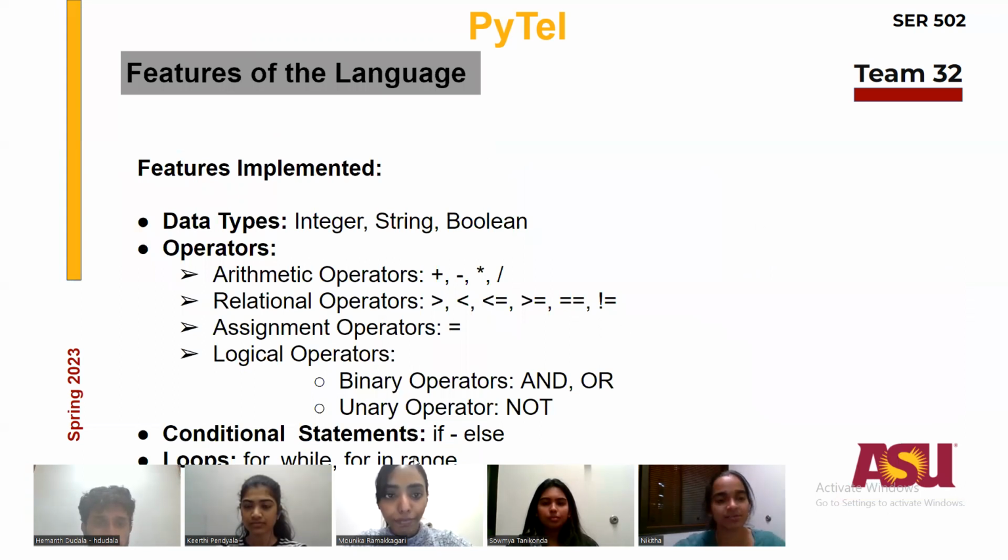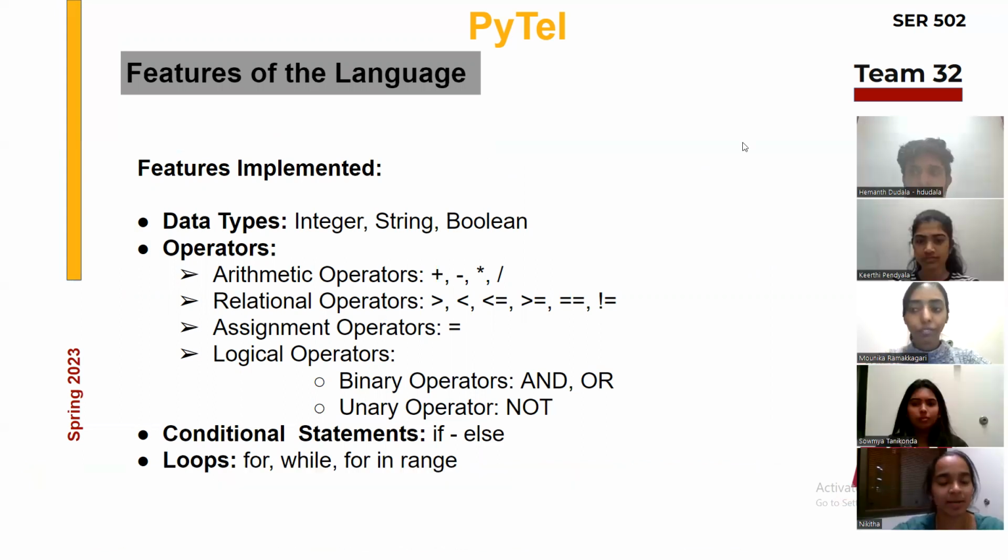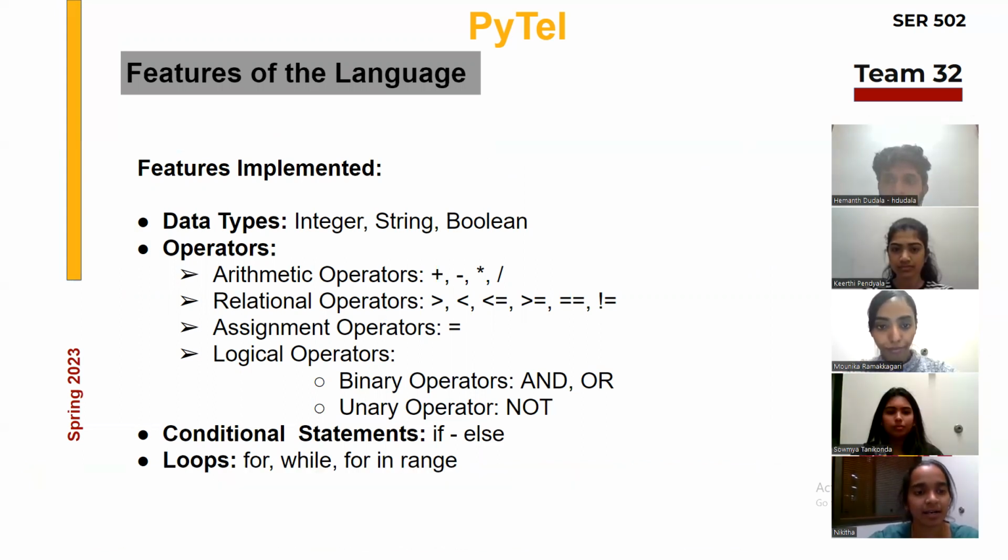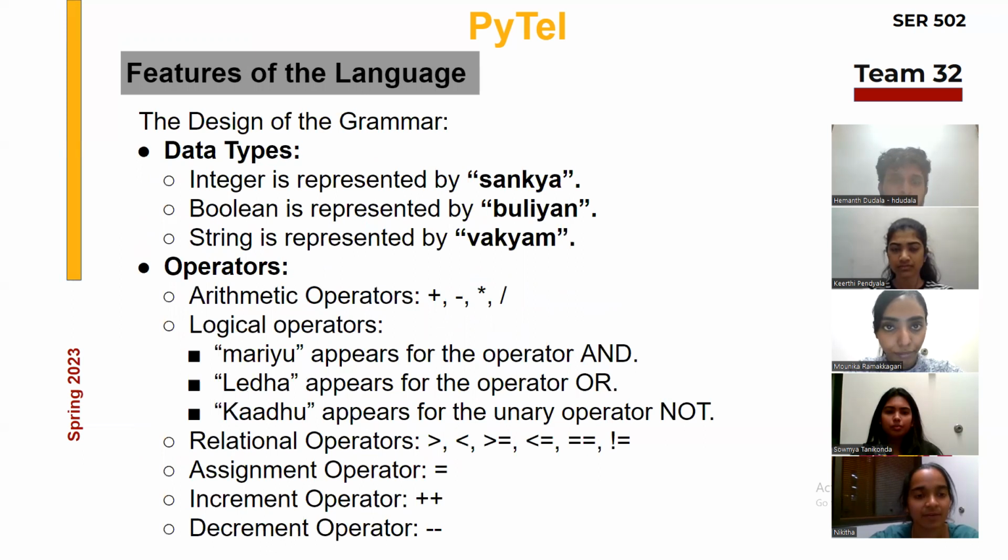So these are the features which we have implemented in the PyTel language. We implemented three primary data types: integer, string, and boolean, and arithmetic and relational operations, assignment operators, and logical operators such as binary and, or, and the unary not operator. We implemented if-else conditional statements and two loops, while and for in range. We have used words in our Telugu language as keywords in PyTel. We used Sankhya, Boolean, and Vacuum for representing integer, boolean, and string, and Mariu, Leda, Kadu for representing the operators and, or, not respectively. And for the loops, we have used